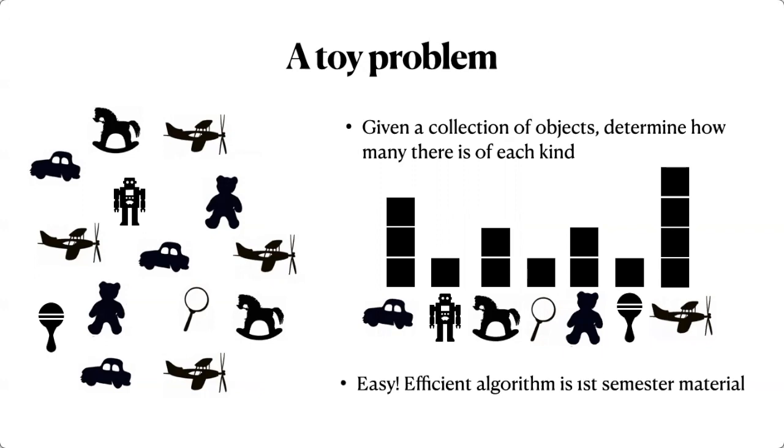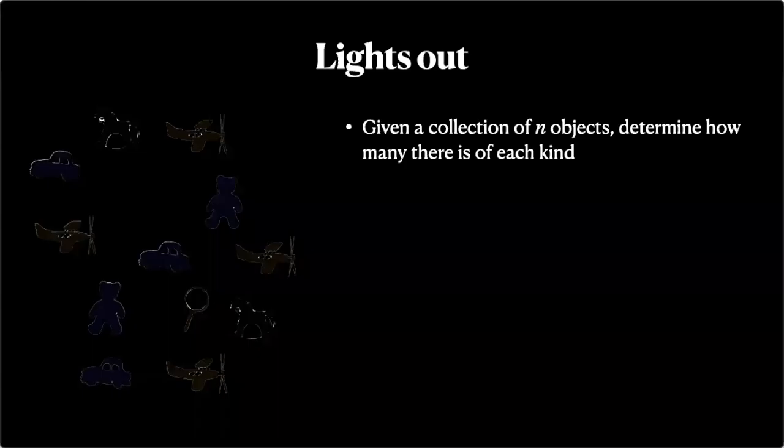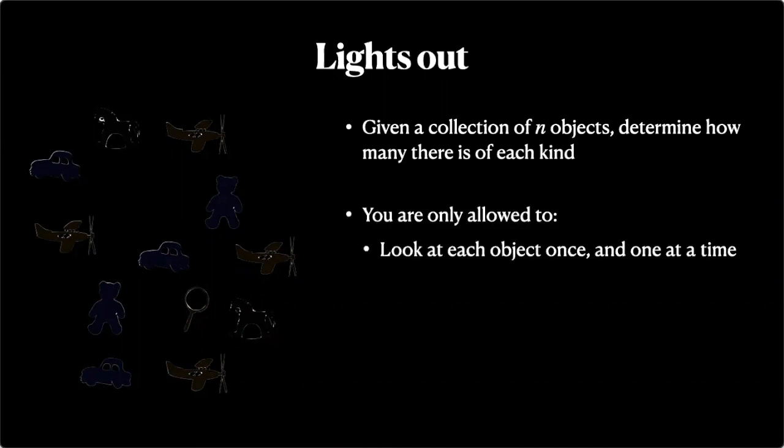So let's make it a bit more challenging. Now we have the lights out, basically. We still have a collection of n objects, but we cannot really see them. The task is still the same: we want to determine how many there are of each kind. What we can do is look at each object once, one at a time. So we can look at the horse and then the plane and then the bear and so on.